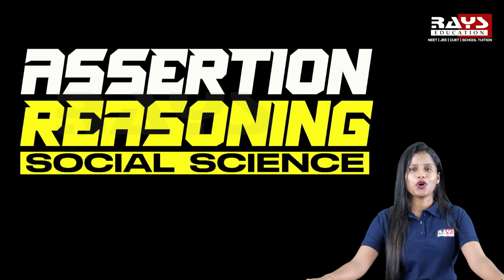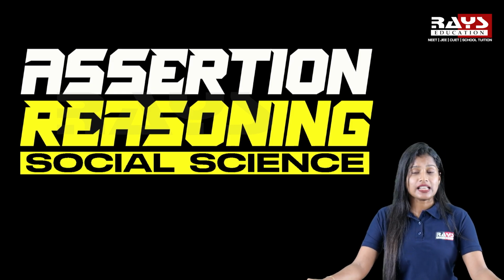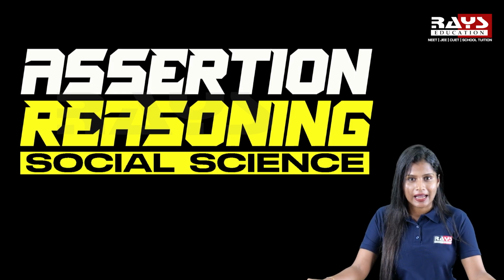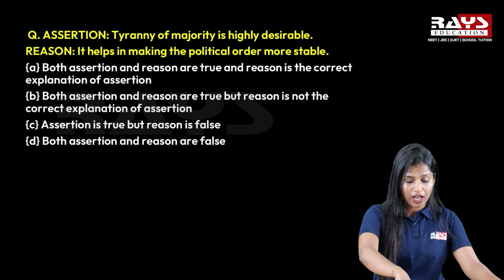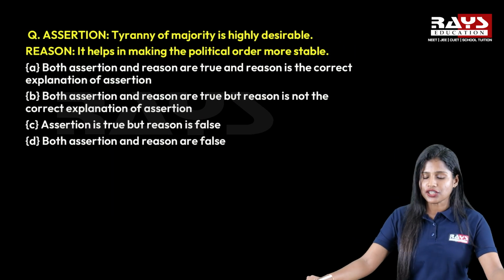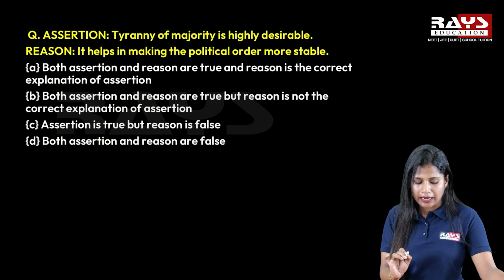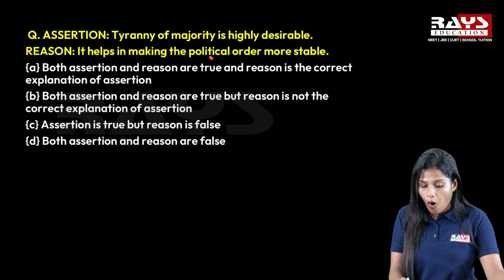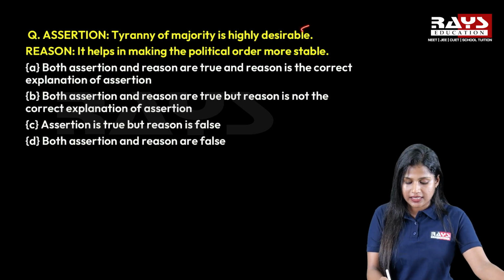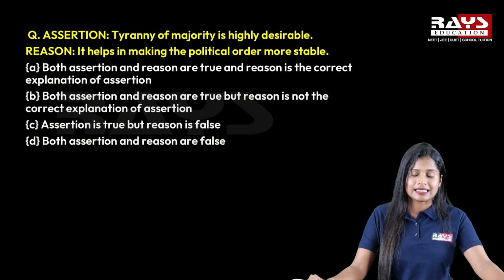So in today's video, we are going to discuss some important assertion and reasoning type questions from our social science part. Okay, so let's discuss a question. The first question we are going to discuss: the assertion given is, the tyranny of majority is highly desirable. And the reason is, it helps in making the political order more stable. This question is from the chapter Power Sharing, which is the first chapter from our political science area.